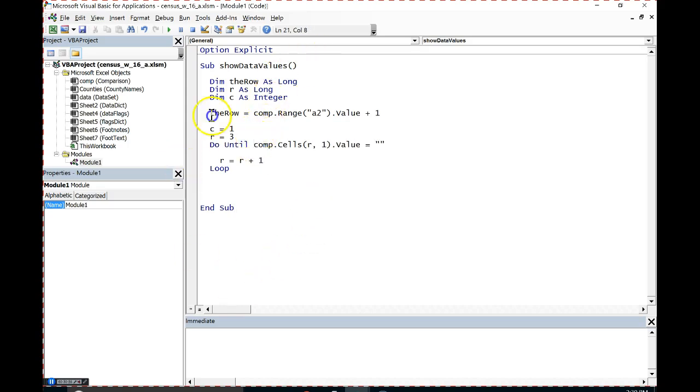Okay, so let's think about what we're doing here. Particular worksheet and a particular cell. The first time through, R is going to be 3, and I'm looking in column 1 on my comparison sheet.